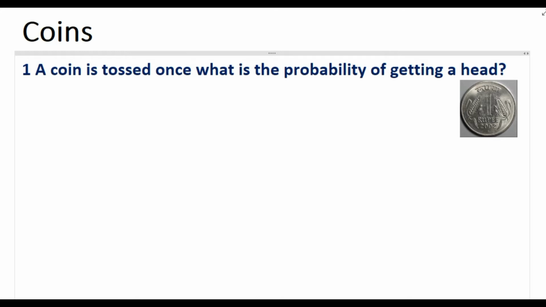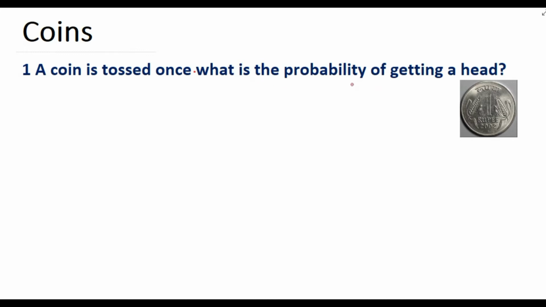We have already learned about theoretical probability. In today's video, we will do some of the problems based on theoretical probability and mainly the questions based on tossing a coin. So the first question goes like this. A coin is tossed once. What is the probability of getting a head?